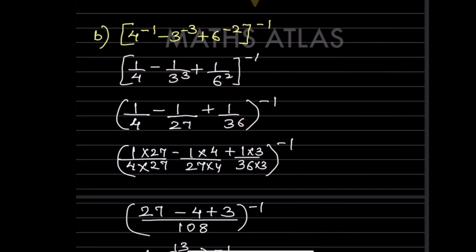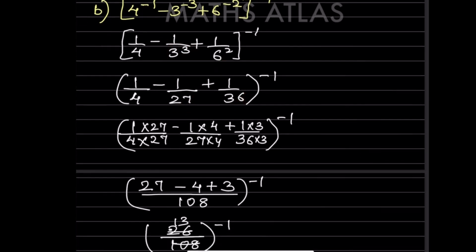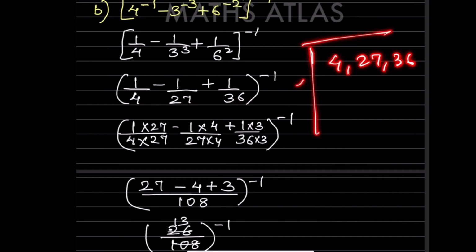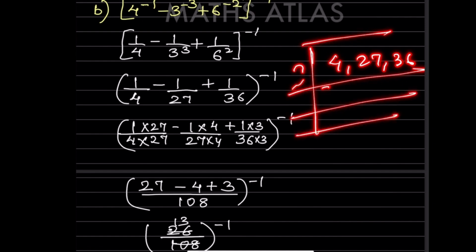So now, can you see the denominators are different. So now let us take the LCM. When we take the LCM of 4, 27 and 36, so what do we get? Always what we do? We go with the lowest number, that is 2. Here will be 18. Here will be 27 as it is. Again 2 ones are, 2 nines are, and this 27 as it is.